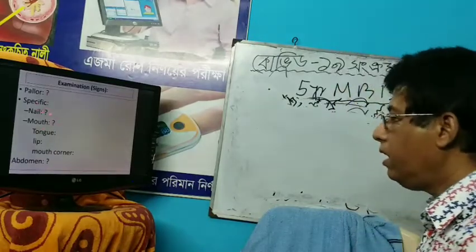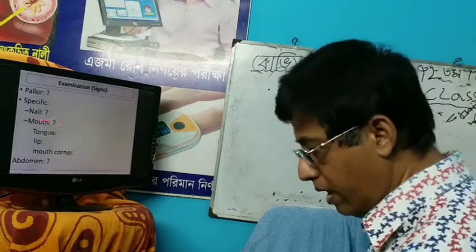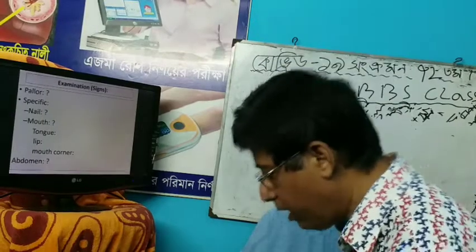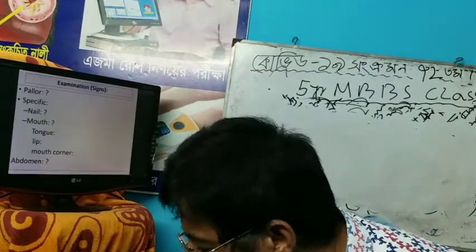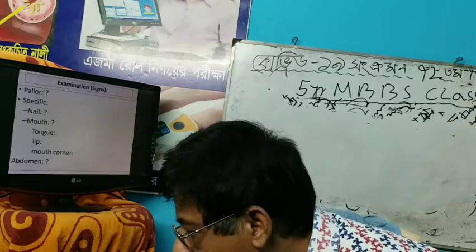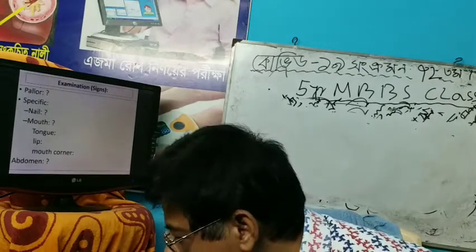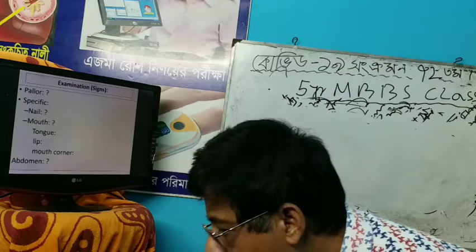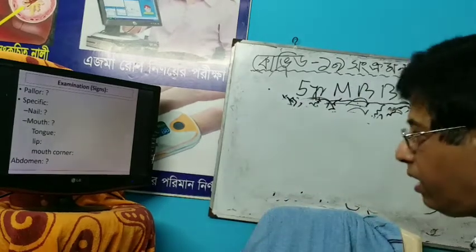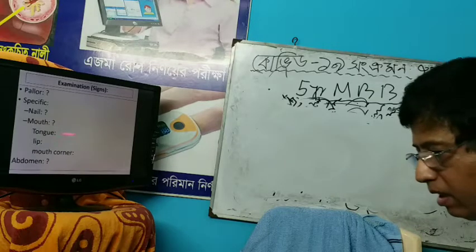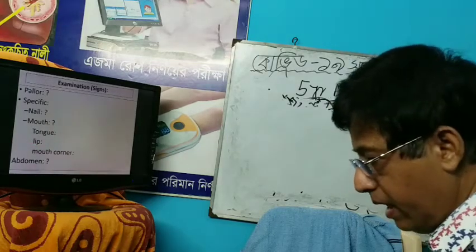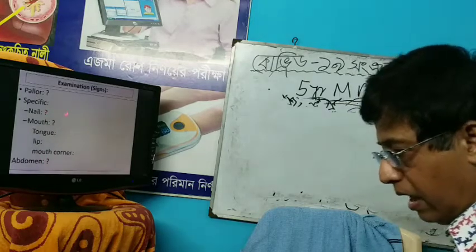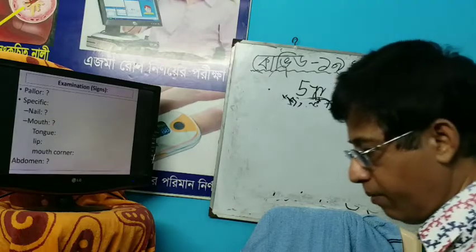So nail. In the nail, there is koilonychia. What is koilonychia? Koilonychia is the spoon shaped nail. It is thin, brittle, and concave with raised edges. So it is spoon shape.